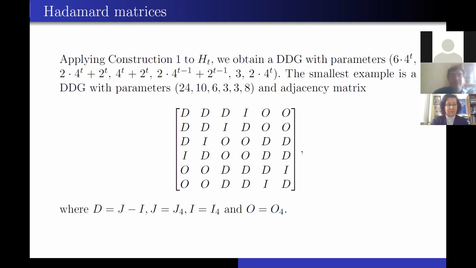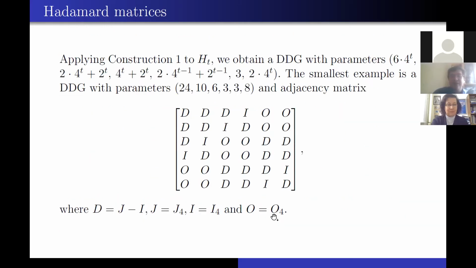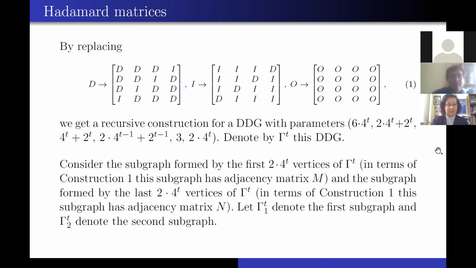So actually we can rewrite this Kronecker product and the application of construction 1 to the matrix Ht as a recursive construction. So we replace D by this 4x4 block matrix, I by this 4x4 block matrix, and O by this 4x4 block matrix. And we get a recursive construction of the DDGs with such parameters. Let us denote such DDGs as gamma t.